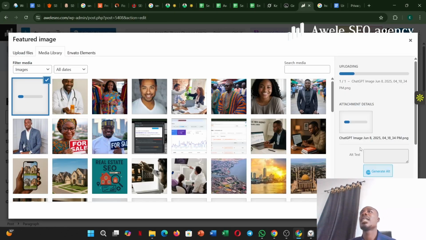Now ensure you break up your text with images. Include images that describe what they are about, and include alt text. Remember, I told you to always add alt text. And don't allow your images to be named like this. Please don't allow it. Properly name them.